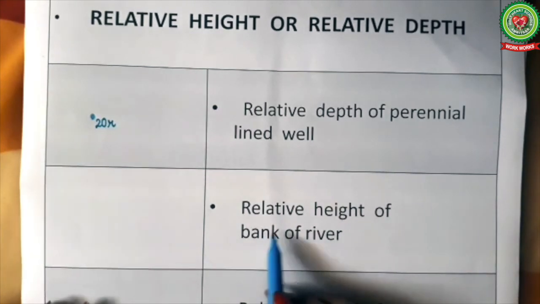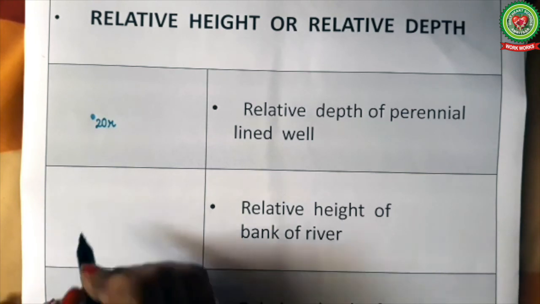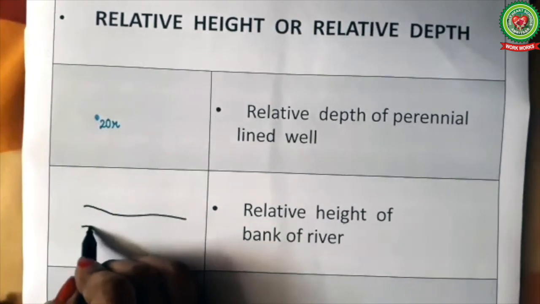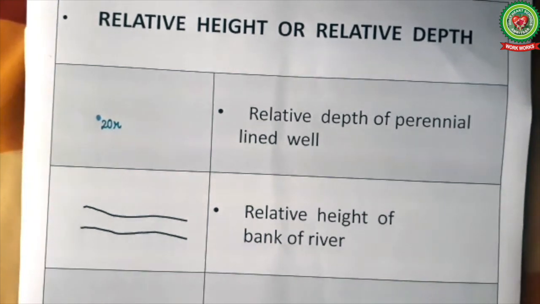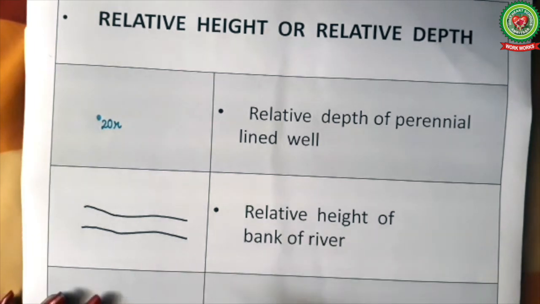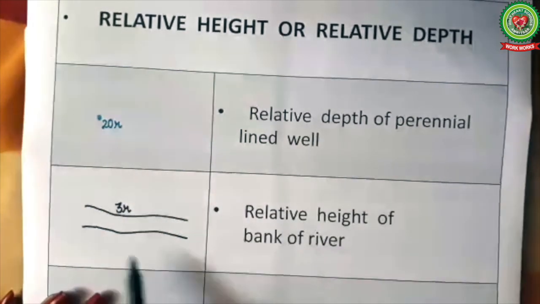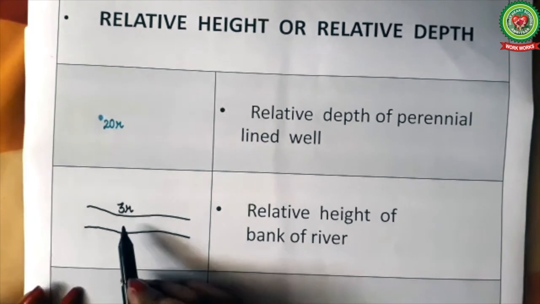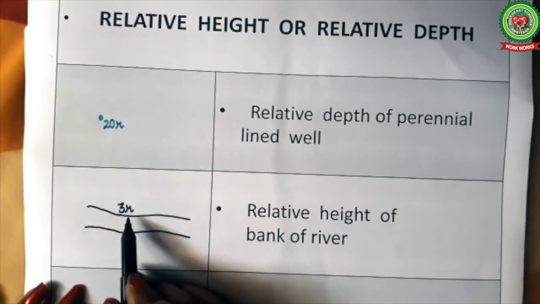Next, relative height of the bank of a river. For this, we will draw a river in black or blue depending on its nature, whether it is seasonal or perennial. Outside the river, on one of the banks of the river, a number is written like 3R. Here 3R means that the relative height of the bank of the river is 3 meter.